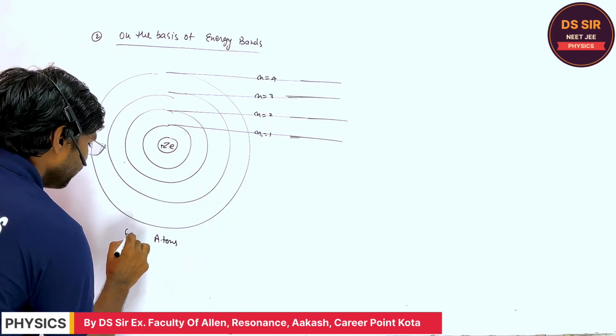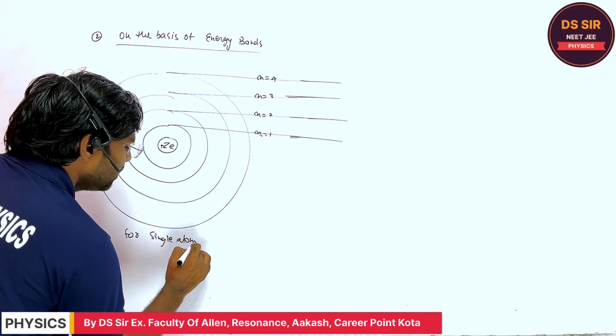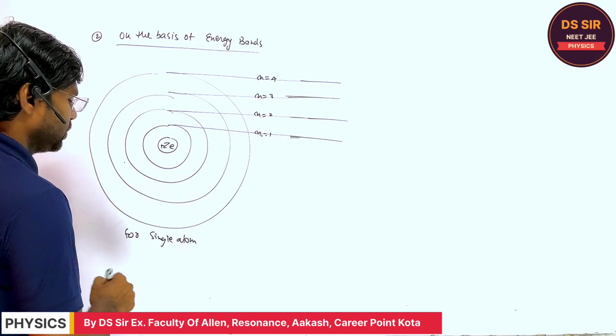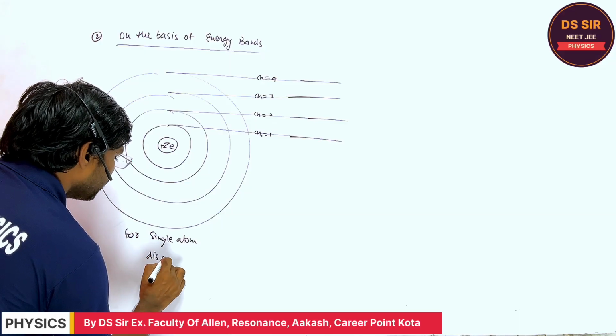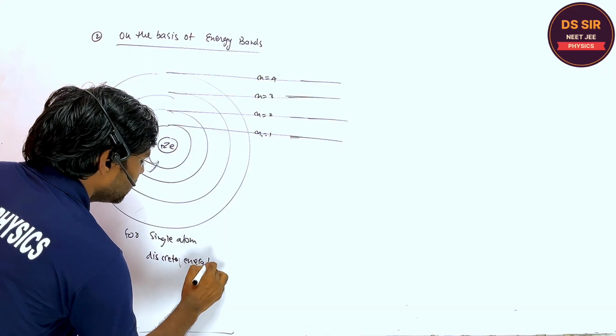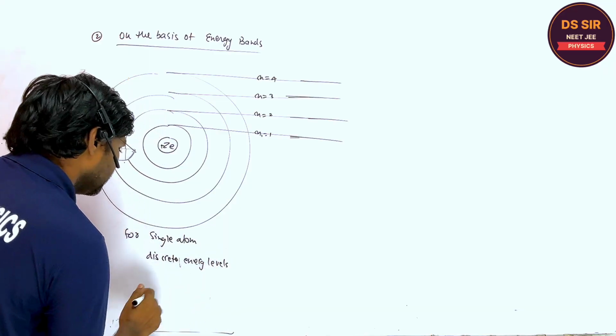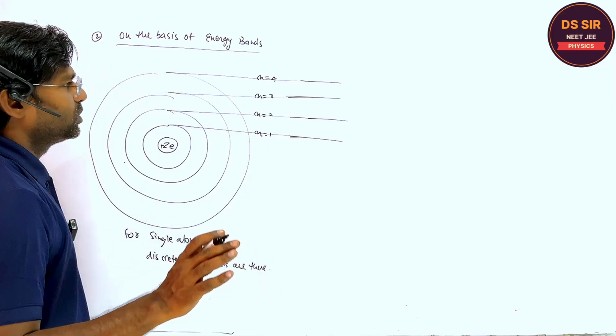For a single atom, we have considered in atomic structure the discrete energy levels. Are you getting or not? Do you understand or not?